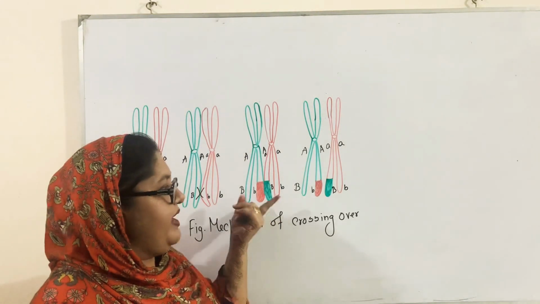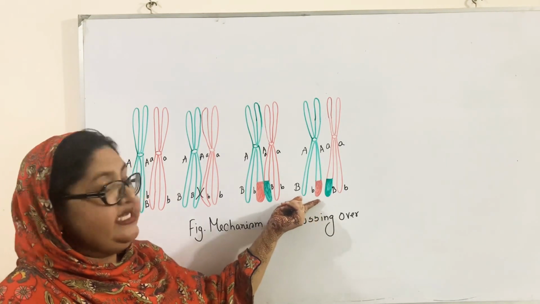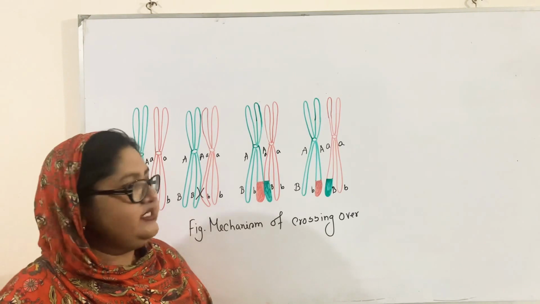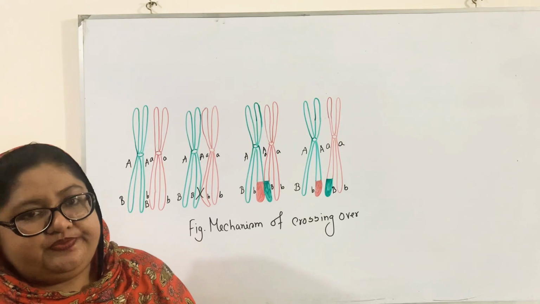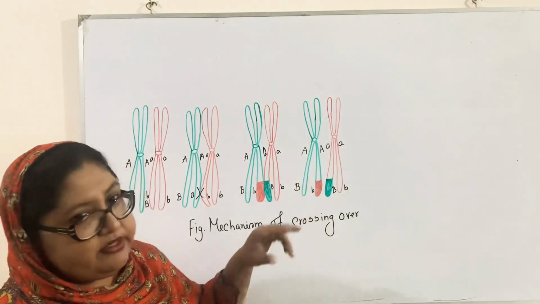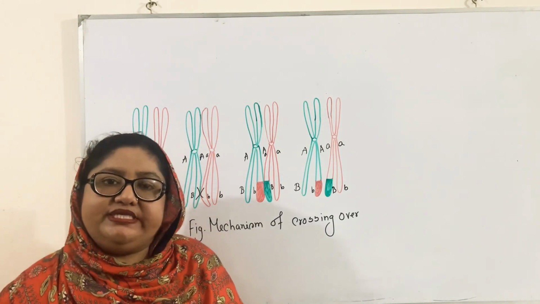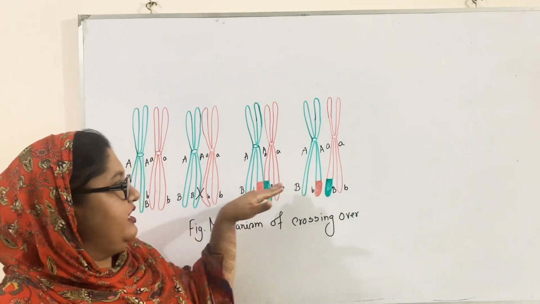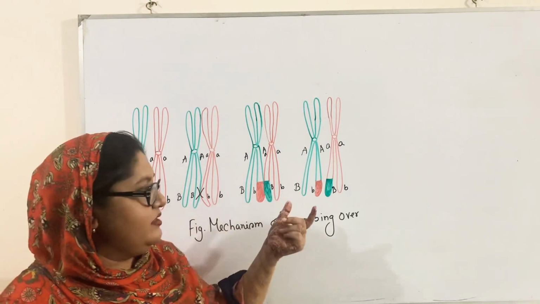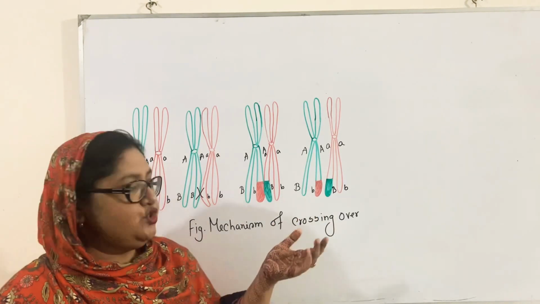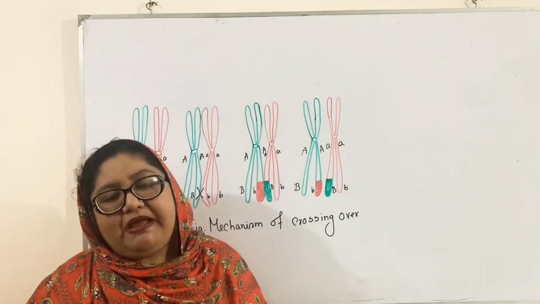So at the end of the pachytene stage, you can see the two non-sister chromatids exchange their parts, and there is a new combination in these two parental chromosomes. Two enzymes are involved. One is known as endonuclease enzyme that helps to break these two parts of chromatids, and another enzyme known as ligase enzyme that helps to rejoin these two parts. So thus the crossing over takes place during the pachytene stage.